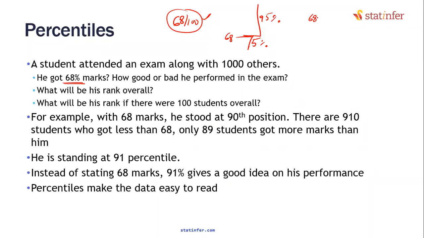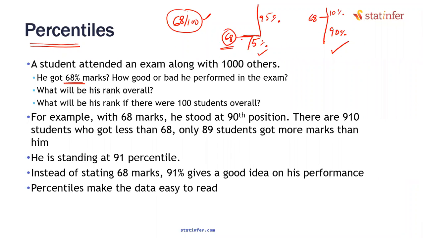Or the other way around, with 68 marks, it may happen that he has scored better than 90% of the people, and only 10% of the participants have scored better than him. In this scenario, he is doing good. In this scenario, he is not doing that good. So instead of looking at the standalone number, it may be a good idea to look at the relative position of this number compared to the rest of the population.